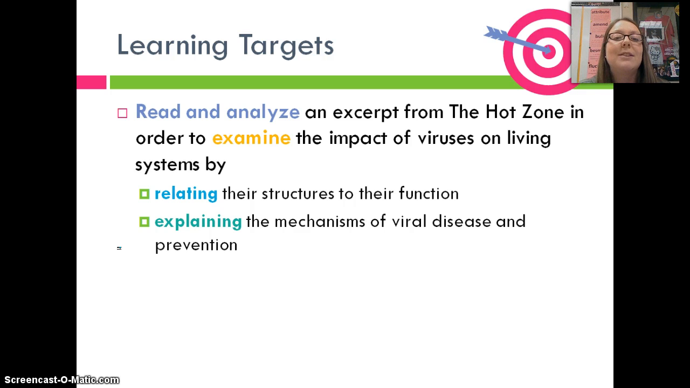And I'm back. So you should have jotted down the learning targets. We're going to look at the impact of viruses. It's all going to lead up to this super awesome excerpt we're going to read, called The Hot Zone. That's going to be next class, but we've got to learn a little bit about viruses first. So we're going to take a look today at the different structures that make up a virus and what those structures do. Okay, so that's going to be our focus today.